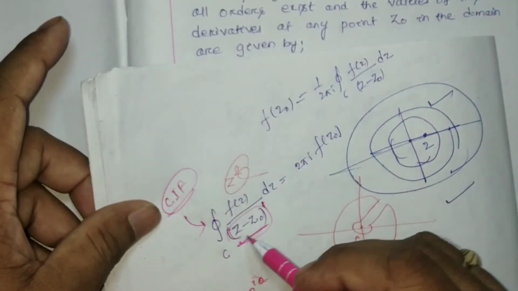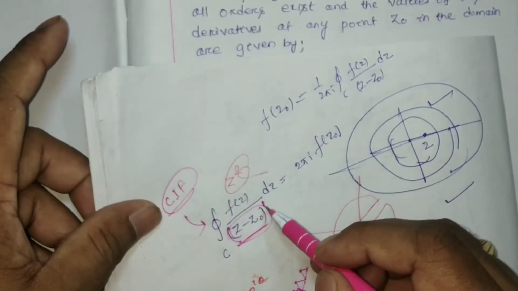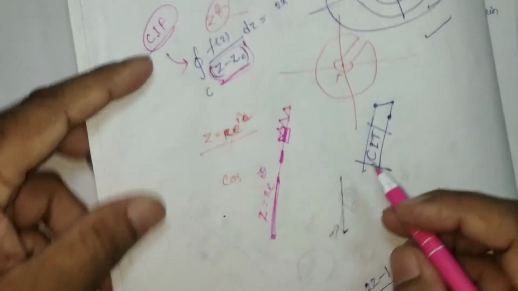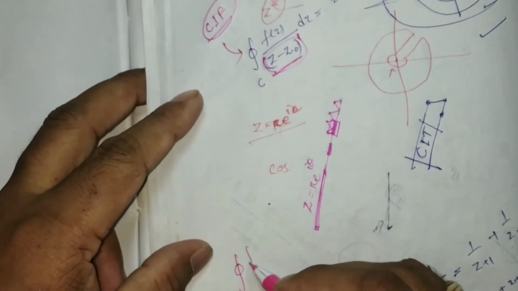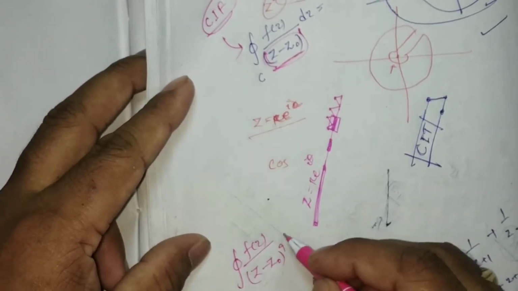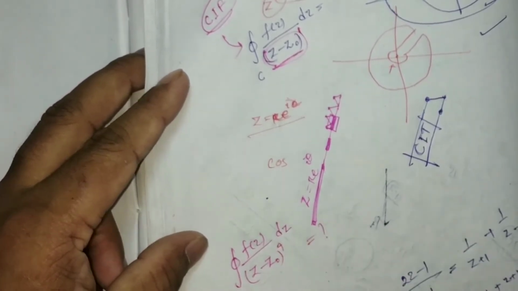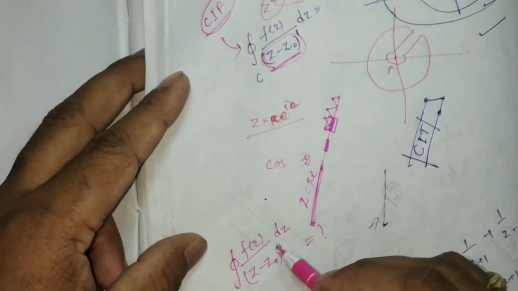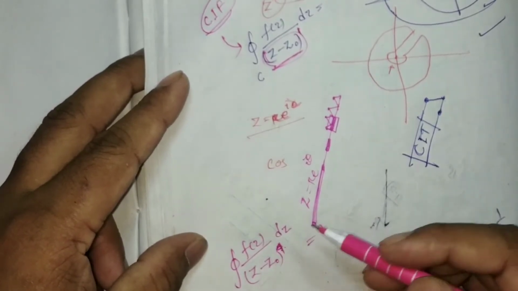But if this power is higher than 1, suppose we have f(z) by (z minus z0) to the power 4 dz, then what will be the answer? Or any power 2, 3, 4 or any power, then what will be the answer?